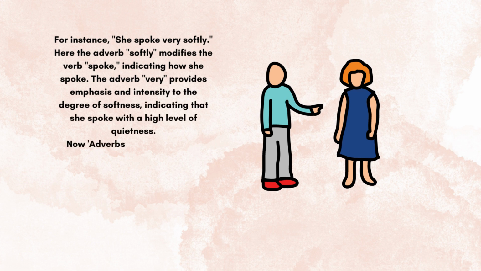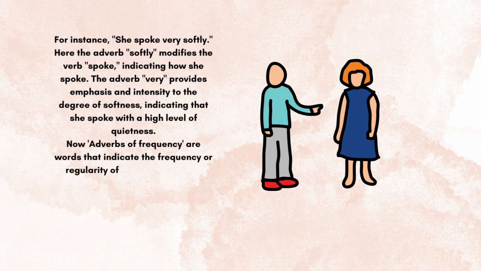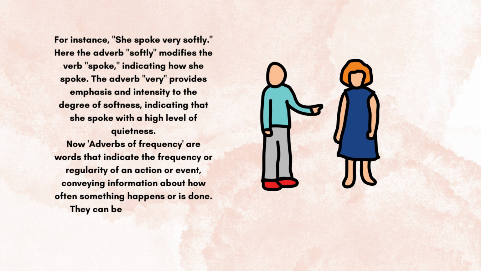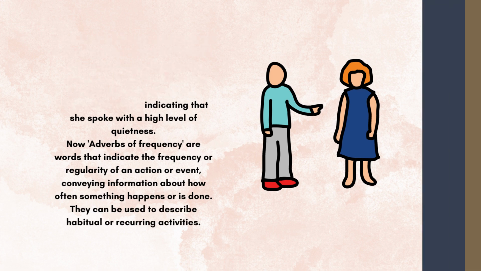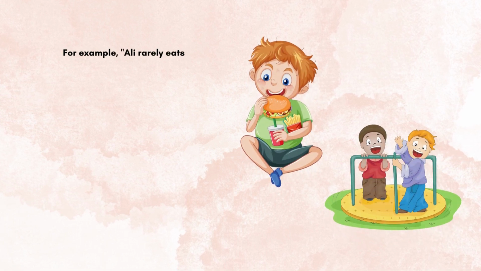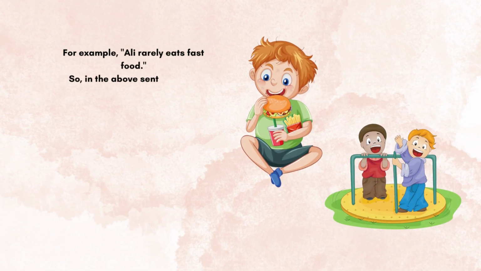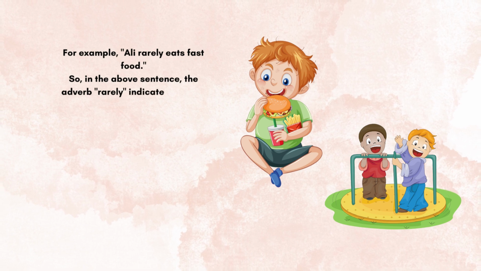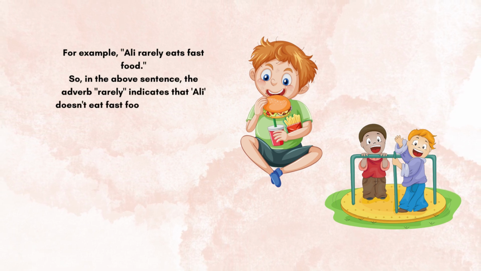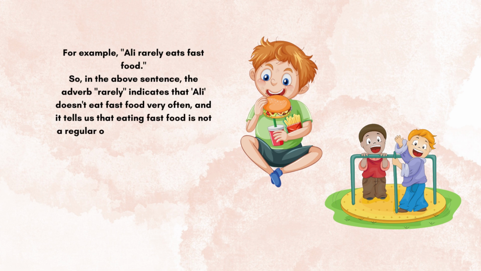Now, adverbs of frequency are words that indicate the frequency or regularity of an action or event, conveying information about how often something happens or is done. They can be used to describe habitual or recurring activities. For example, Ali rarely eats fast food. So, in the above sentence, the adverb rarely indicates that Ali doesn't eat fast food very often, and it tells us that eating fast food is not a regular or routine activity for him.